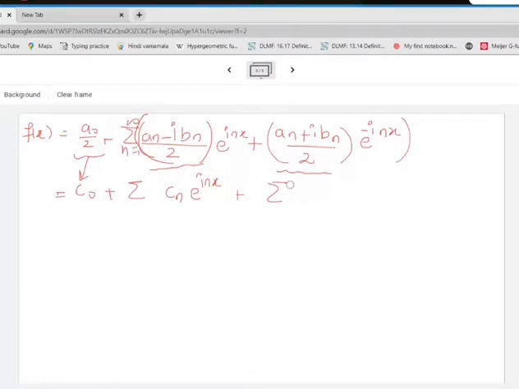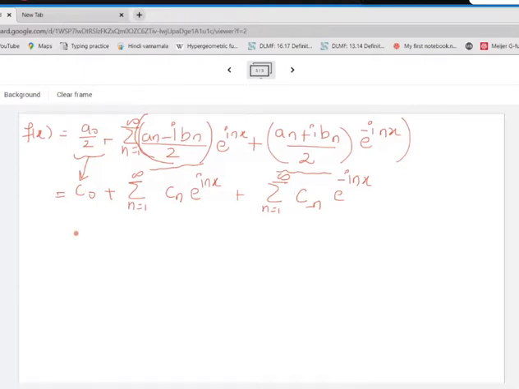There's only a difference of minus, so this is my notation. So c of minus n e raised to minus inx, where n goes from 1 to infinity. These are just the compact form.